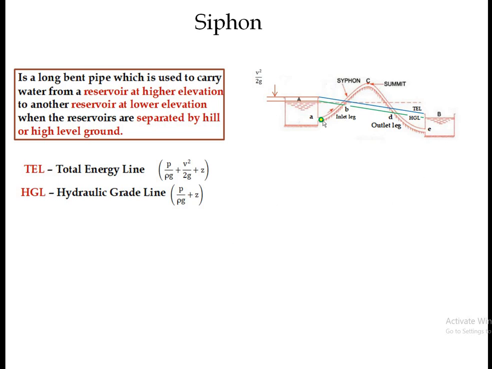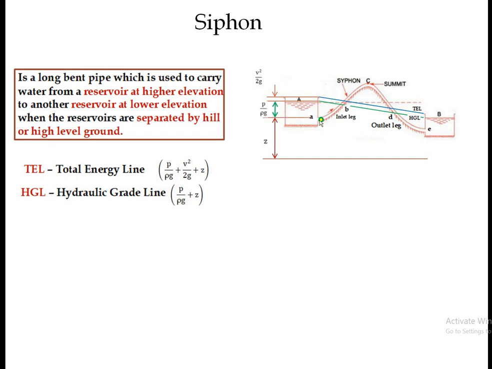Suppose this is the point I have considered at the entrance of this siphon. Now I want to find the total energy at this point. Here we can see this is Z. Suppose this is the ground level, and this is the point, and this is the Z distance. That is the potential head from the ground at this point.